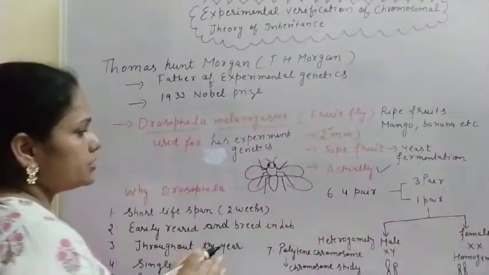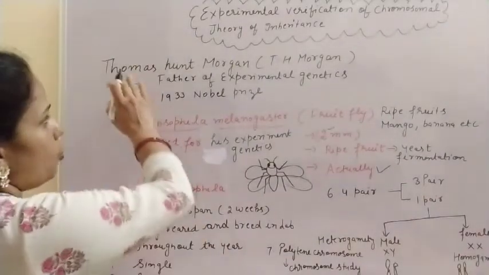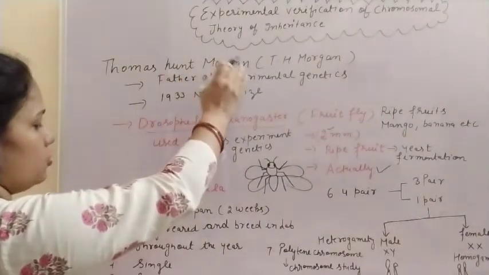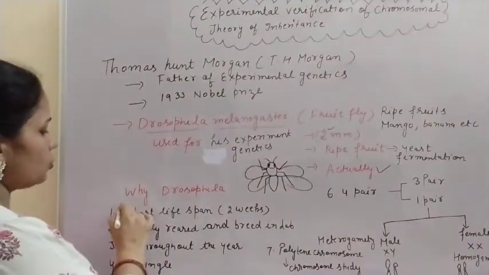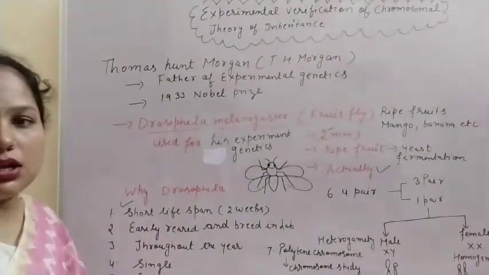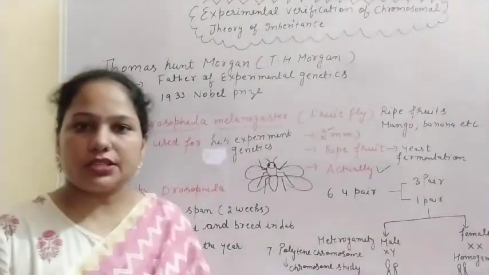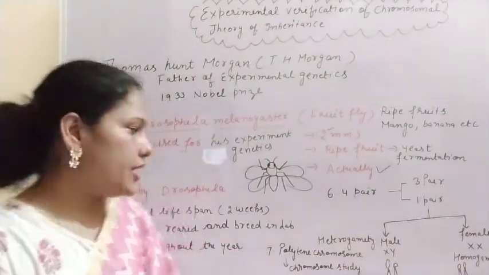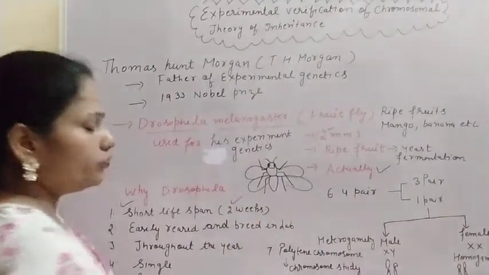Now there are some reasons why Thomas Hunt Morgan selected the Drosophila. First is the short lifespan. The lifespan of the Drosophila insect is very short, almost 2 weeks.